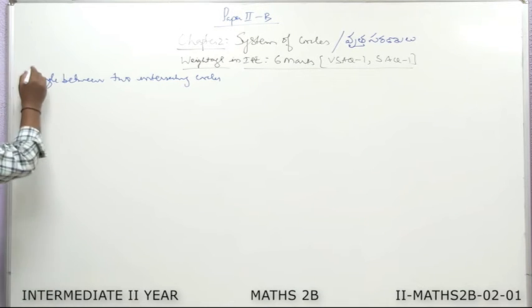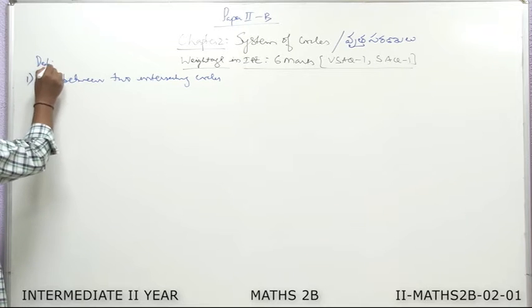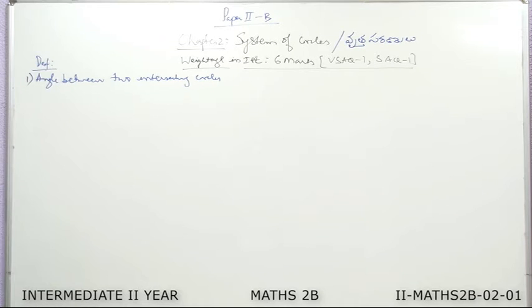First of all, we define the angle between two intersecting circles. The angle between two intersecting circles is defined as the angle between their tangents drawn at either point of intersection.